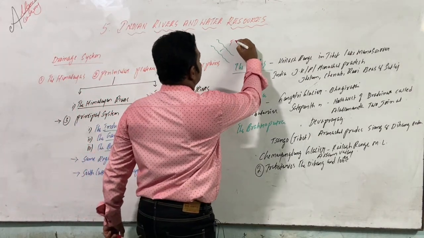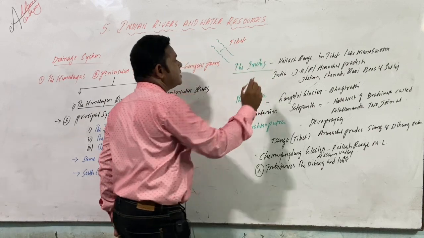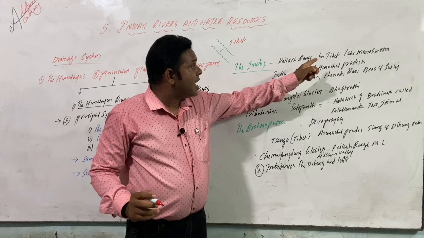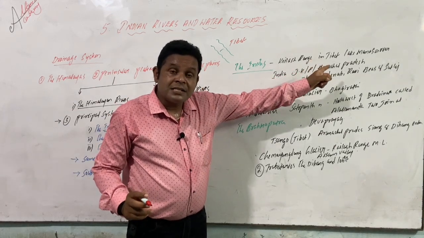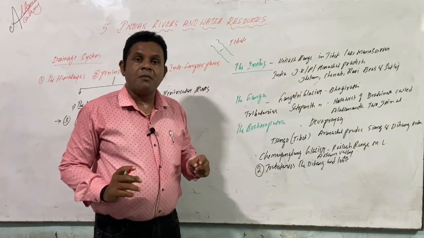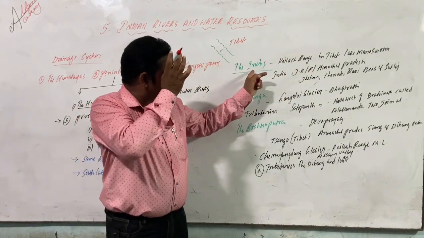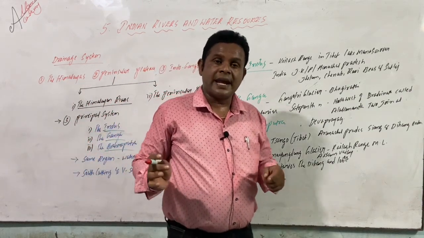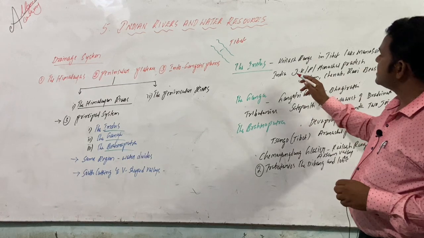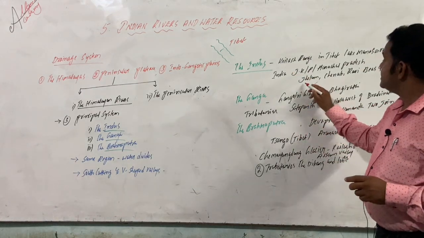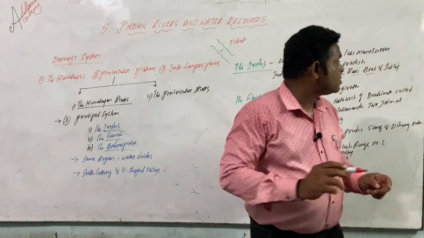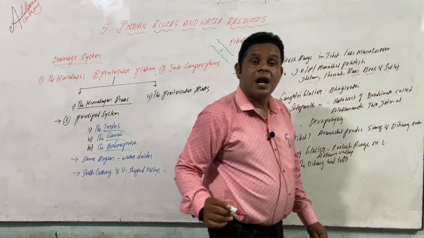This is the Tibet tableland. There the Indus takes birth in the Kailas range, and a lake is available there called Manasarovar. With that the Indus originates. And here are the tributaries we find from the Indus: Jhelum, Chenab, Ravi, Beas, and Satluj. All these are what we call tributaries.